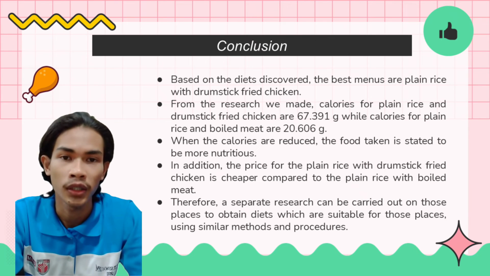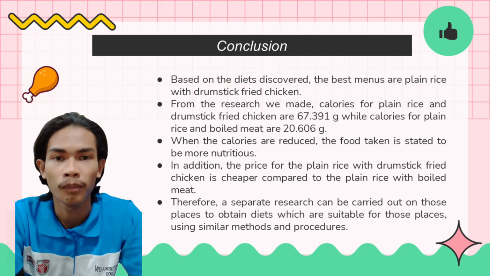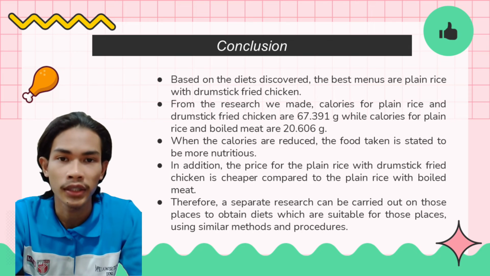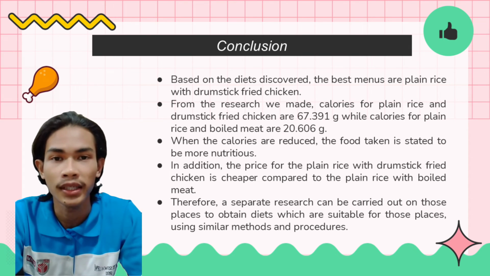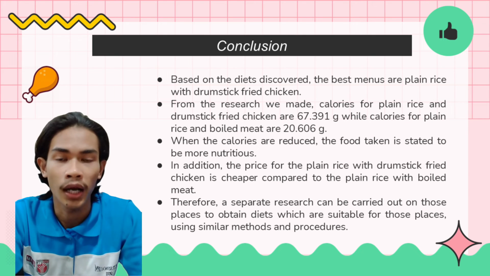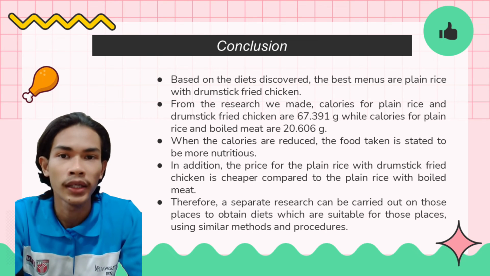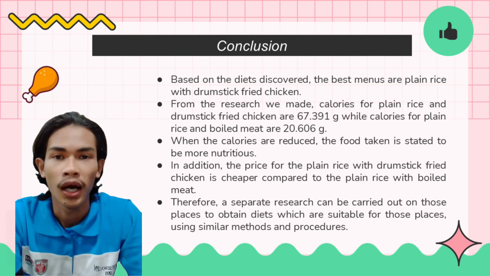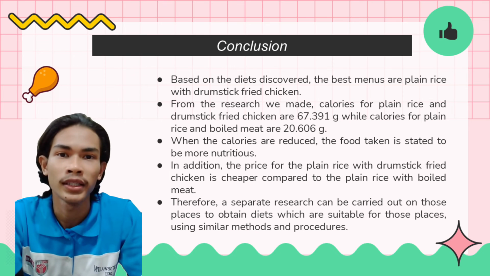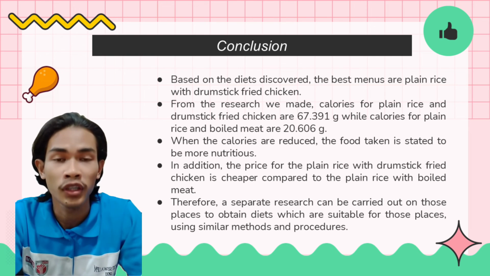From the research we made, the calories for plain rice and drumstick fried chicken are 67.391 gram, while the calories for plain rice and boiled meat are 20.606 gram. So the daily intake requirement is not more than what the children should take, which is 285.116 gram per day. When the calories are reduced, the food taken is stated to be more nutritious.